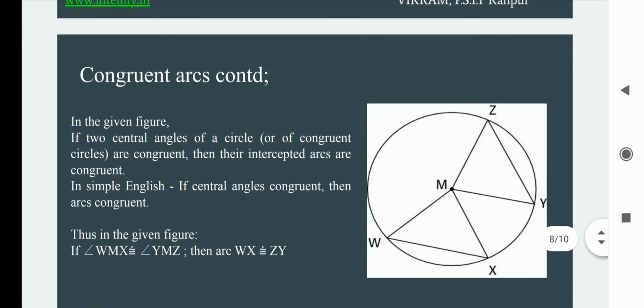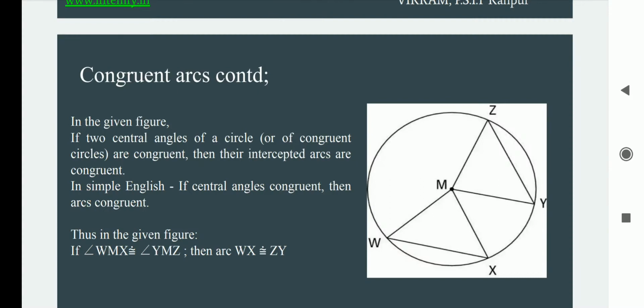Let's take another example. You can see the figure on the right hand side. There are two triangles embedded inside. If two central angles of a circle or of congruent circles are congruent, then their intercepted arcs are congruent. In simple English, if central angles are congruent, then the arcs would also be congruent. For satisfying the property of congruency, they must be equal in size, length, radius and arcs.